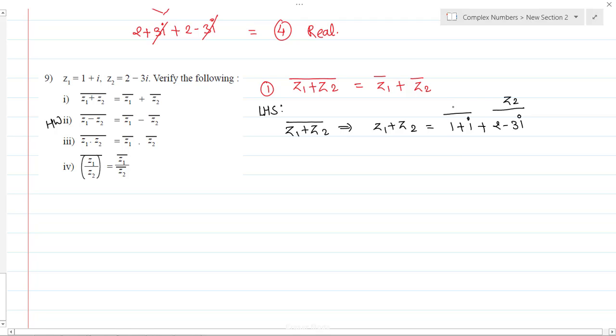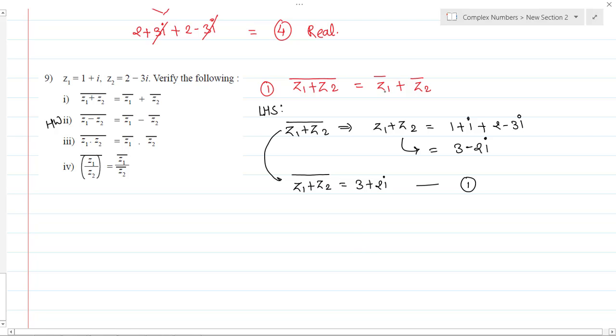Please make note, these are not conjugates. I am just indicating this is z1 and z2. So 1 plus 2 becomes 3, and i minus 3i becomes minus 2i. So z1 plus z2 becomes 3 minus 2i. So what will be the bar of z1 plus z2? It becomes 3 plus 2i. That's great. So this becomes the bar of z1 plus z2. Let's keep this as the first equation.